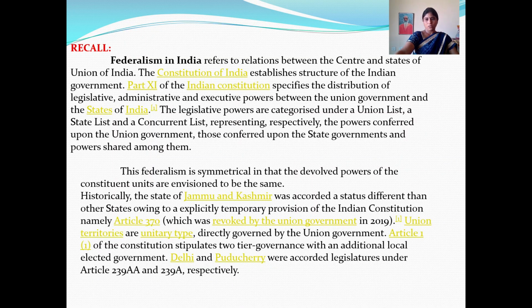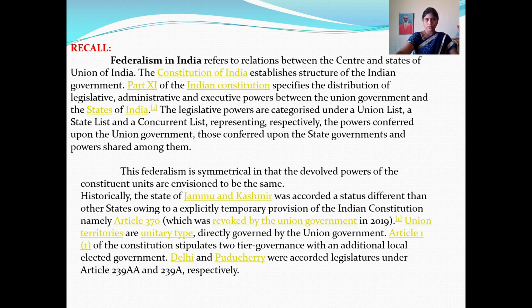Let us recall what we have completed in this session. Federalism in India refers to relations between the central government and the states of the Union of India. The Constitution of India establishes the structure of the Indian government. Part 11 of the Indian Constitution specifies the distribution of legislative, administrative and executive powers between the Union government and the states of India.